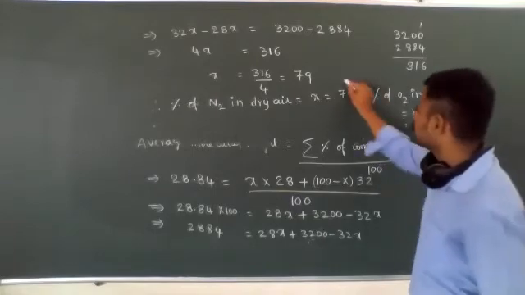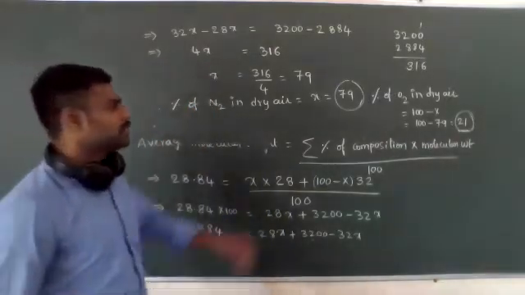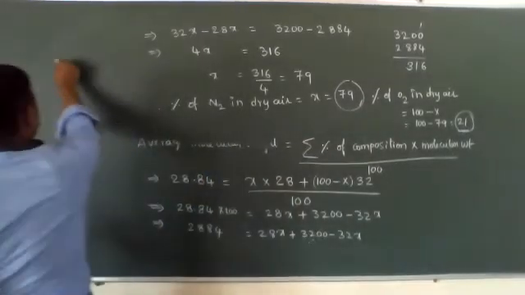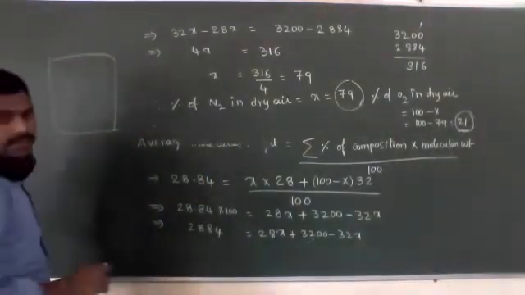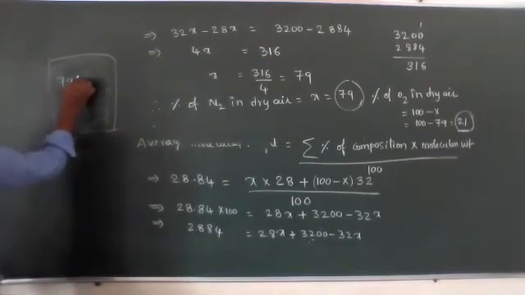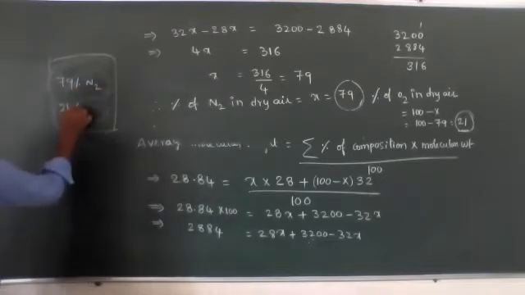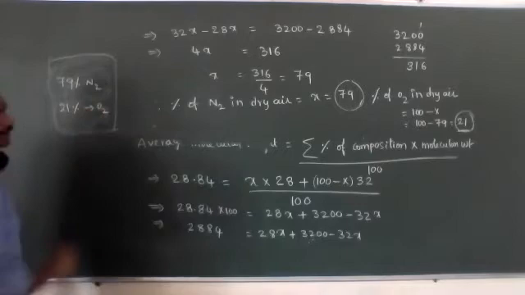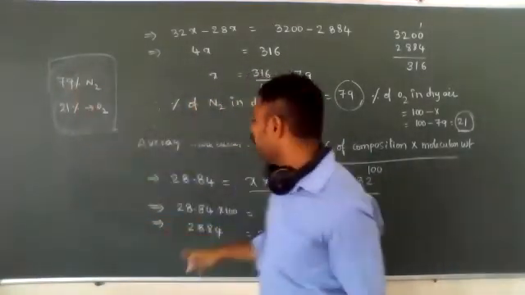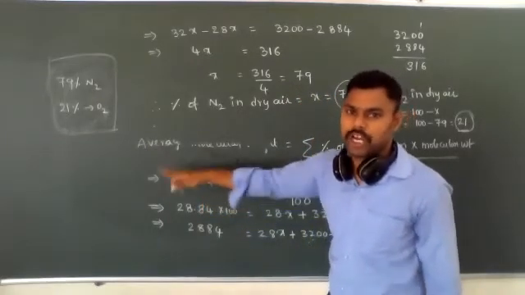So the answer is 79 and 21. 79% of how much? This is dry air total. In this dry air, 79% is occupied by N2 gas and 21% is occupied by O2 gas. If we calculate the average molecular weight, how much do we get? We get 28.84 average molecular weight.